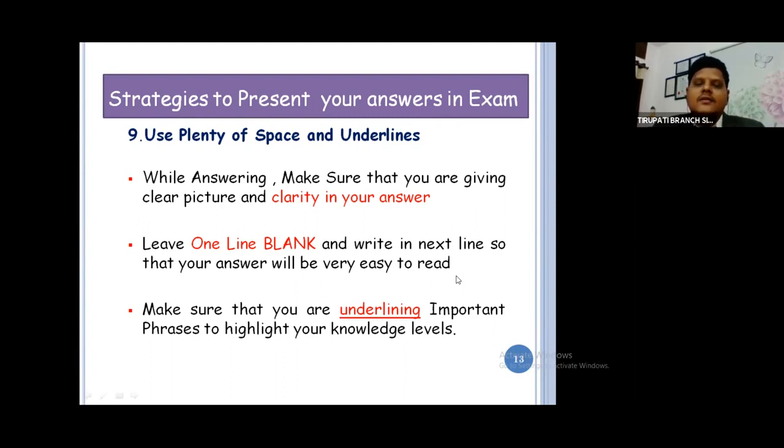So don't get confused again. Make sure that you are underlining important phrases to highlight your knowledge levels. This is very important, what we have discussed. Underline the important phrases. You represent yourself, because you are not talking, your paper is talking with the paper evaluator: Sir, this is what I know. I am underlining this point. What is the meaning of underlining? This point you must read.